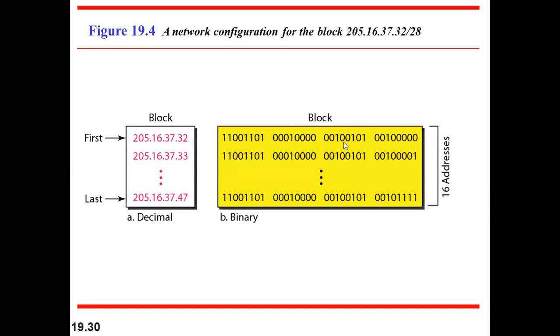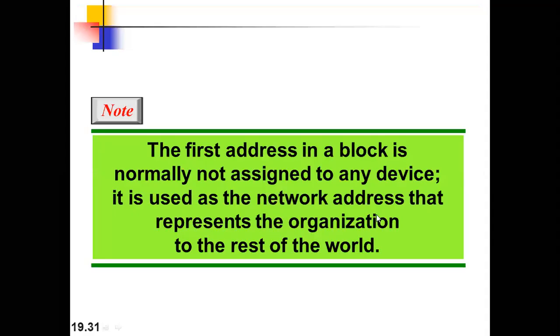So the active addresses that we have in this 16 address block will be 14, not 16. Please remember this thing, because the first address is consumed for the network address, and the last one is known as the broadcasting address, right? So that will not be designated to any of the nodes. That's why we subtract 2 from it, right? So we are left with only 14 addresses in this.